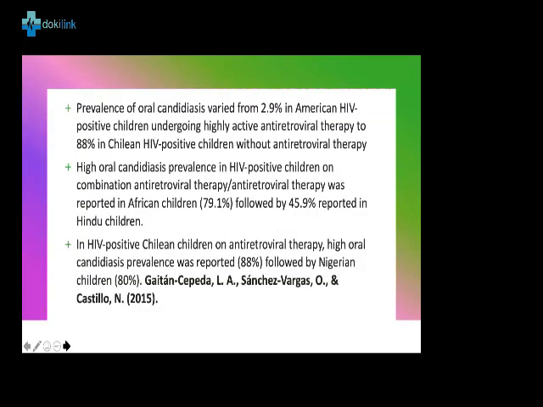Okay, so studies have been done, and they found out that the prevalence of oral candidiasis is variable from American to Chilean children, from 2 to about 3% to 88%. And also is very high in African children, and also children in Chile and in the Hindu population. And that fungal infection in children is actually commoner than we think. Next slide, please.